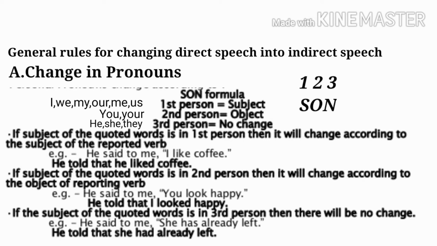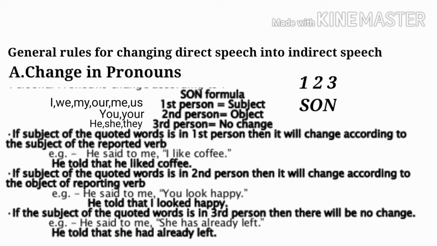You can also learn this formula. If the subject of the quoted words, meaning the words written in inverted commas, is in first person, then it will change according to the subject of the reporting verb. For example, he said to me, "I like coffee." In this example, I is first person and changes according to our subject, and our subject is he. According to he, we will change I into he. Now the answer is: he told that he liked coffee.